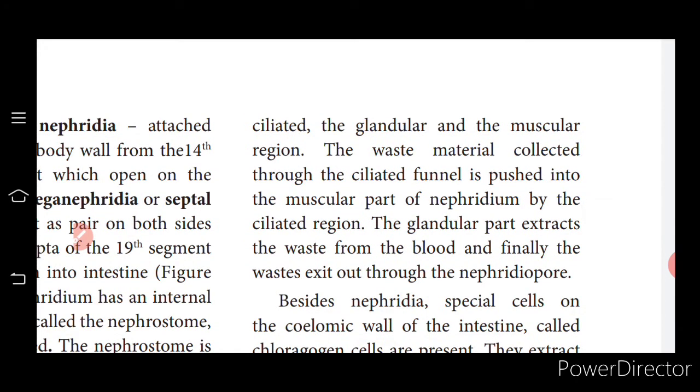They are the ciliated, glandular, and muscular regions. The waste material is collected through the ciliated funnel and pushed into the muscular part of the nephridium by the ciliated region. The glandular part extracts waste from the blood, and finally waste exits through the nephridiopore.